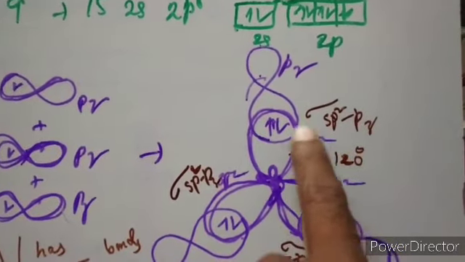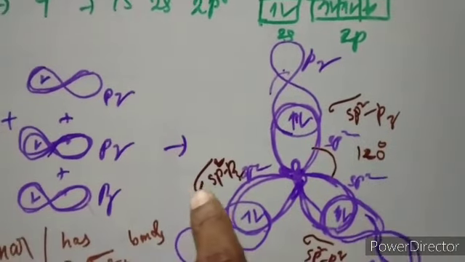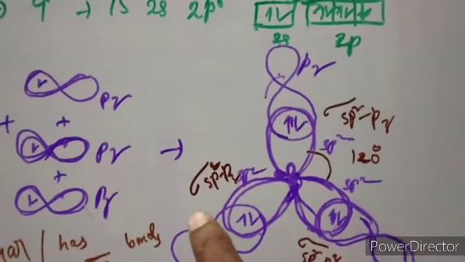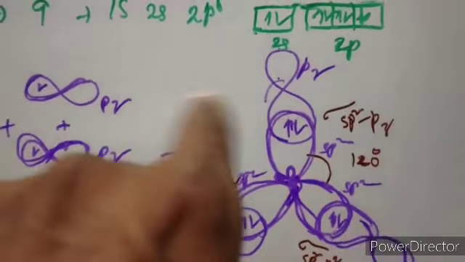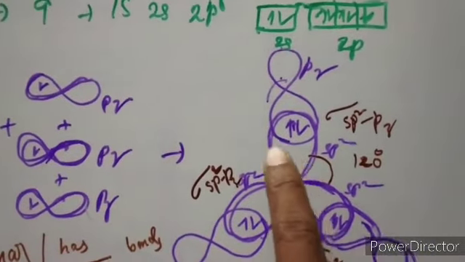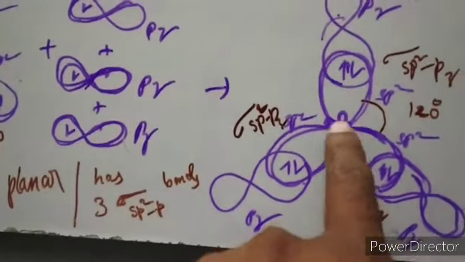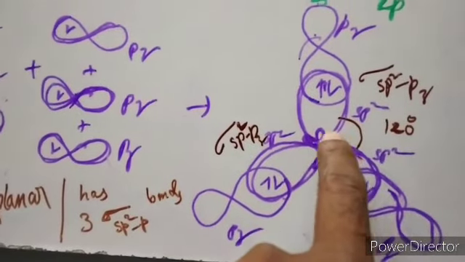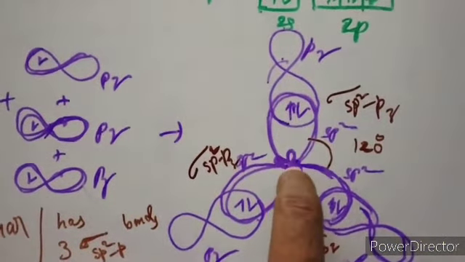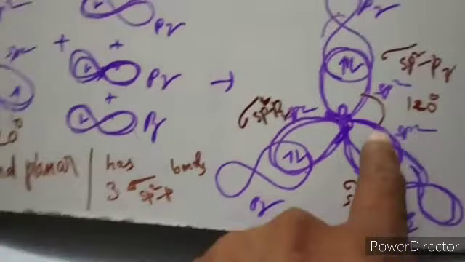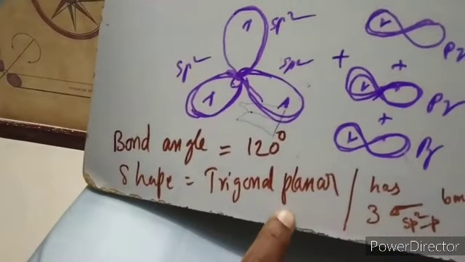These are sigma bonds, because they are formed by internuclear overlap between sp2 and pz. There is a vacant orbital. Hence they align with minimum repulsion among them, so the bond angle between one bond and the other is 120 degrees. Therefore the shape is trigonal planar.